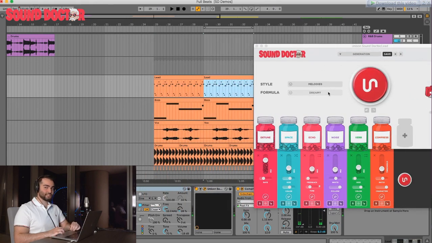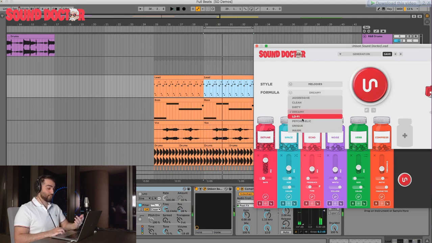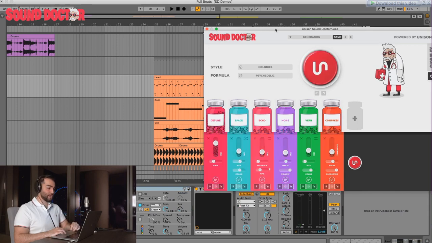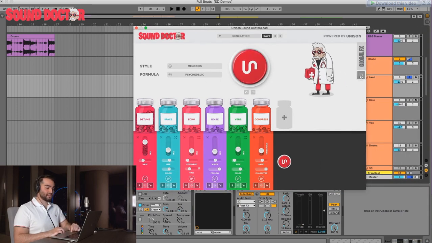And then we went into melodies, dreamy, press generate, and this is what it turned into. Now, if you wanted to do something else, maybe like a psychedelic melody, you can generate it again. And again, there's infinite options. You can go back and forth. You can bypass it to hear the difference in real time.